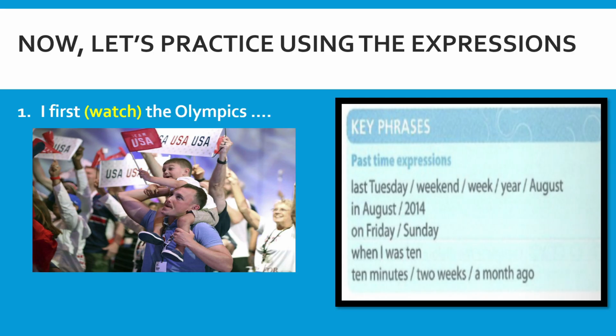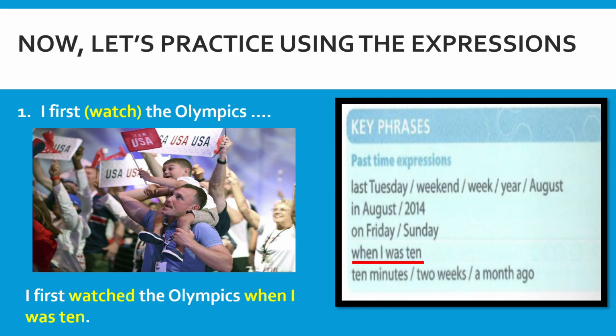Now, let's try to practice using these expressions. This is a sample sentence that I extracted from your book as well. I first watched the Olympics. Now, given that the verb is watch, you will need to change it into past simple form. After you change the verb into past simple form, you will need to put an appropriate past time expression. The example that I gave here is, I first watched the Olympics when I was 10. So imagine that I was the boy on my father's shoulder, and that time I was only 10 years old, and that was the time where I first watched the Olympics. So it's already happened in the past.